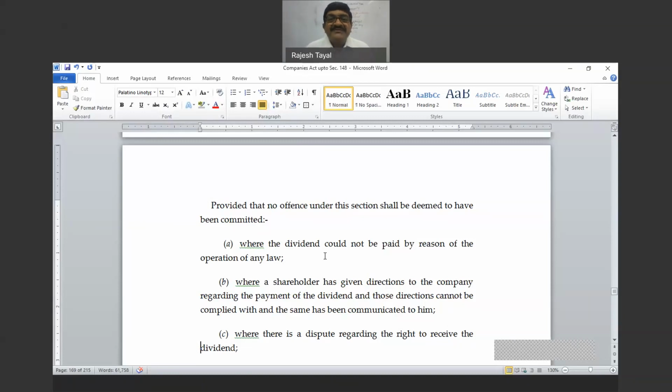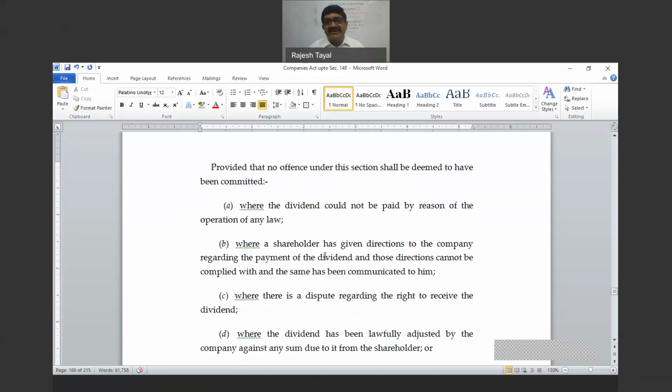Company cannot do that. So if the company has informed that person that we cannot comply with this, either you take it or it will be pending, then in that situation, there is no offense. Number C, where there is a dispute regarding the right to receive the dividend, the company cannot take a decision to whom the dividend should be paid, but the company is legally protected where the dividend is paid to the registered member, and that is already provided in Section 120.